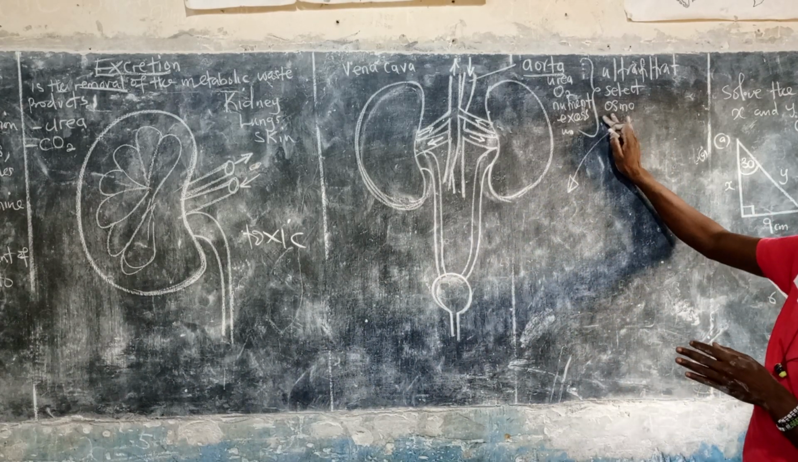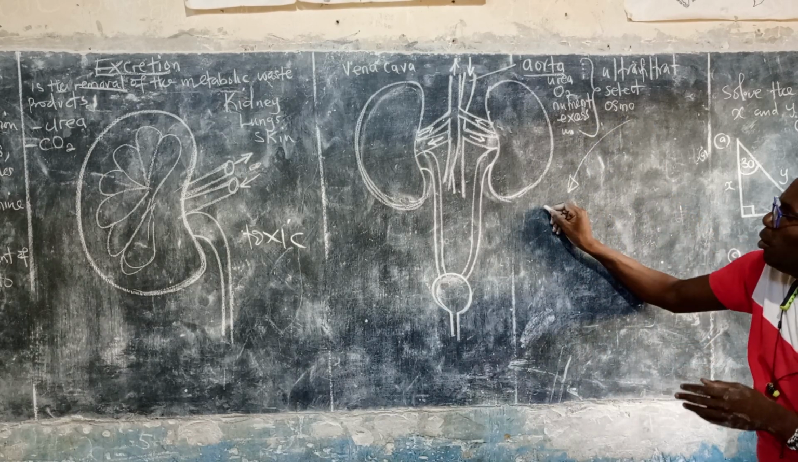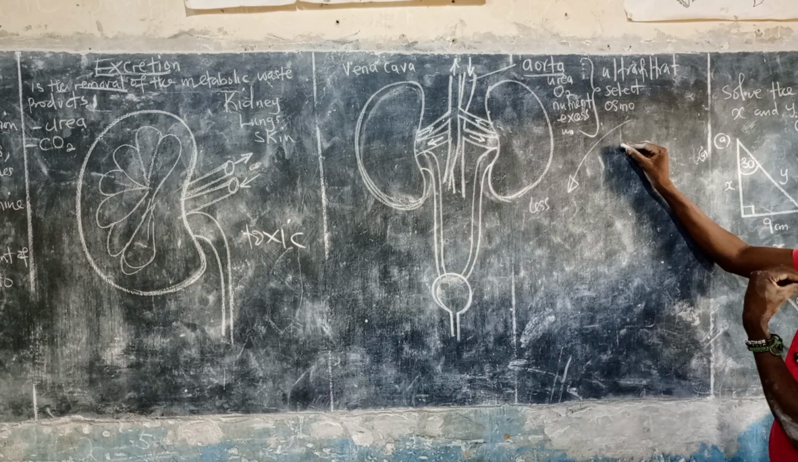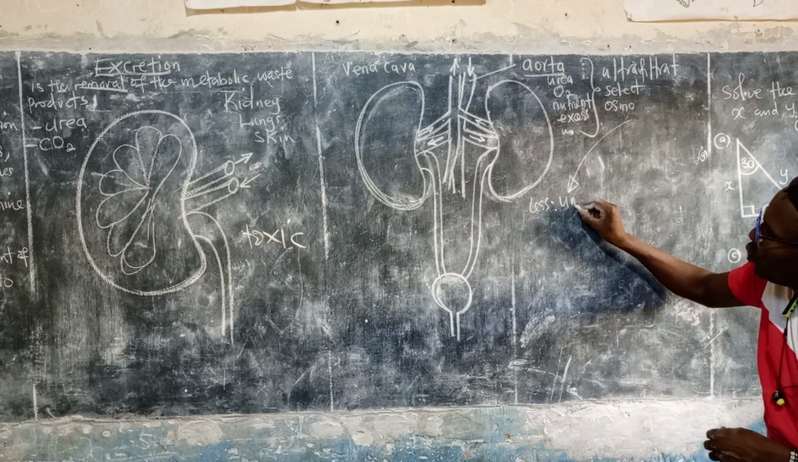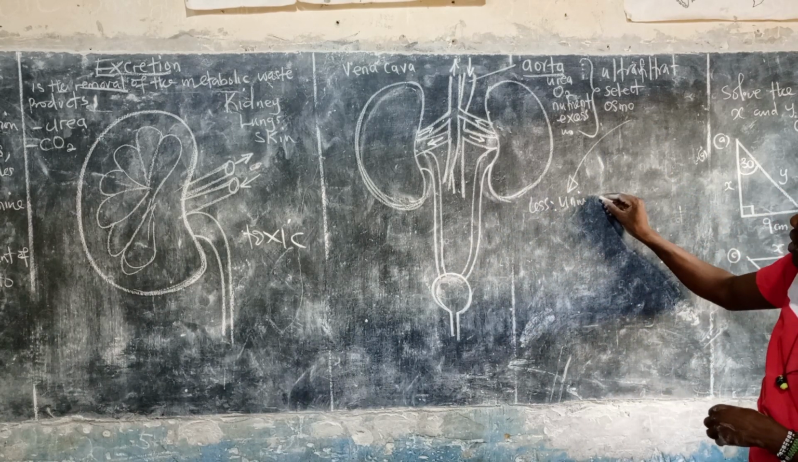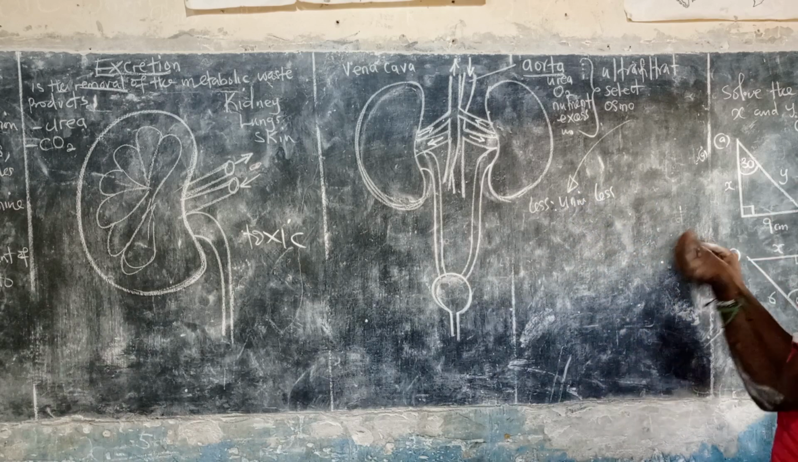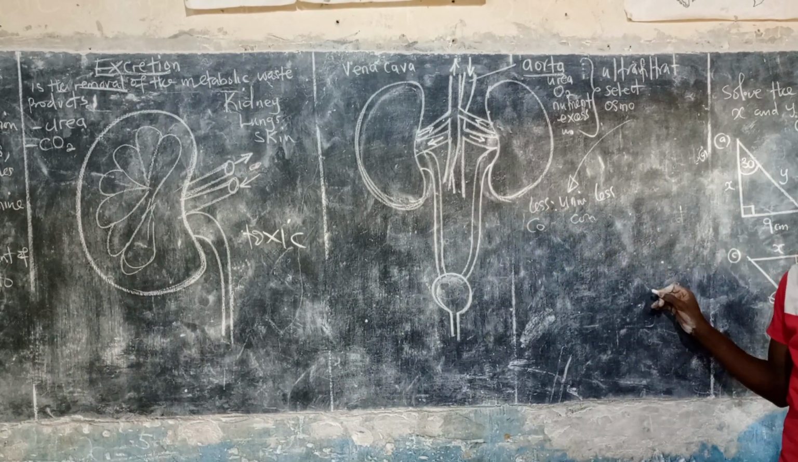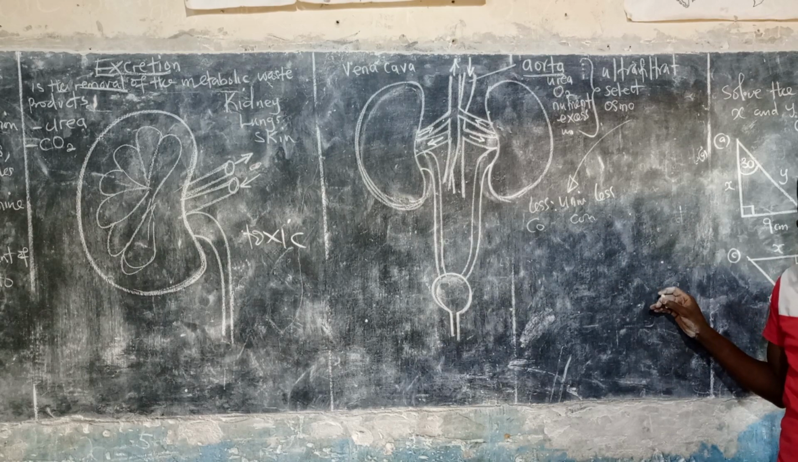There will be the maintenance of what? Water. If your body has less water, what will happen? Water will be reabsorbed. That's why you find that the volume of urine that comes out will be less, because you don't have water, and the color of urine will be concentrated yellow. That shows that your body does not have water.